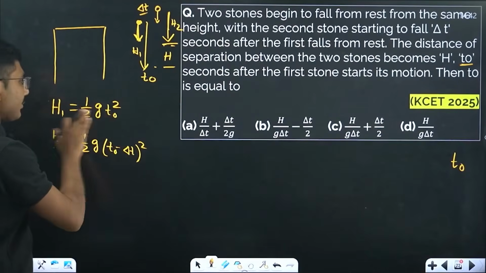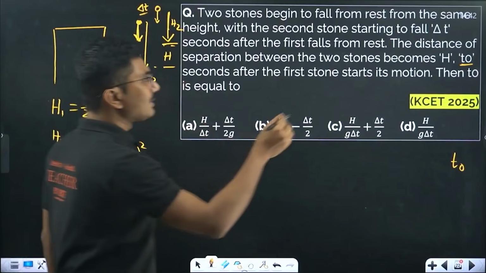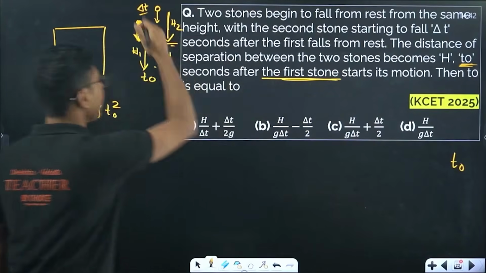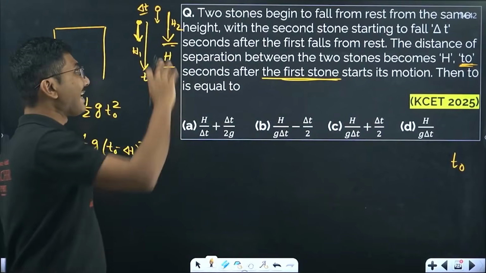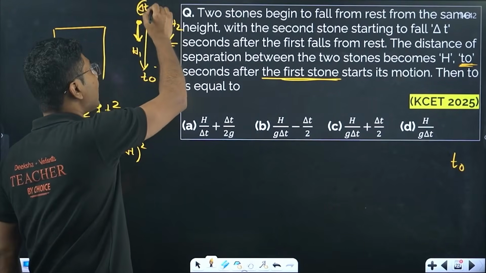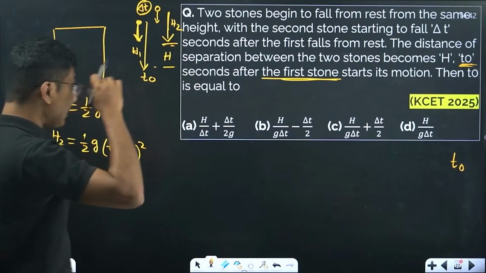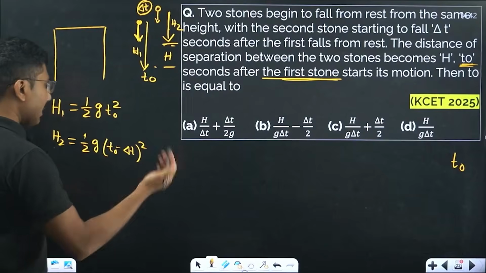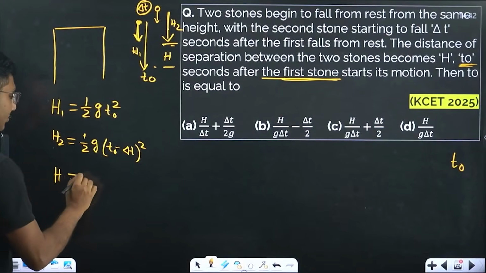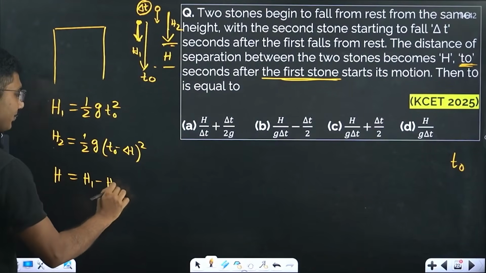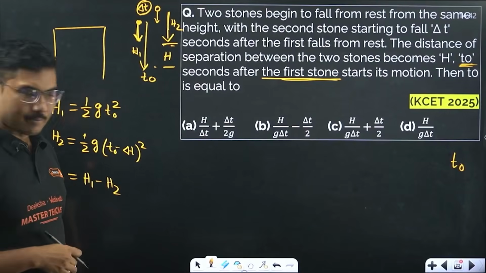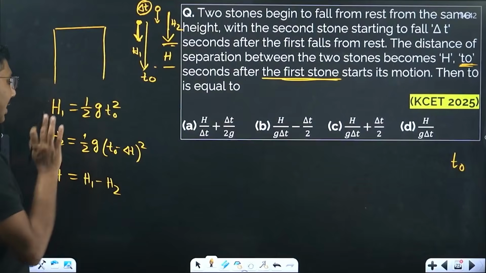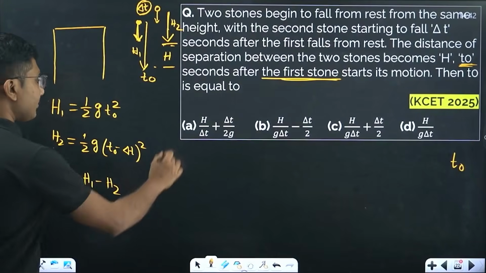In the equation of motion, the time t naught is given in terms of the first stone, so for the first stone the total time is t naught. For the second stone, because it starts after delta t seconds, the time will be t naught minus delta t. So in the question, H is actually h1 minus h2. This value is given in the question, and from there you are supposed to calculate this t naught value. So now let's start.